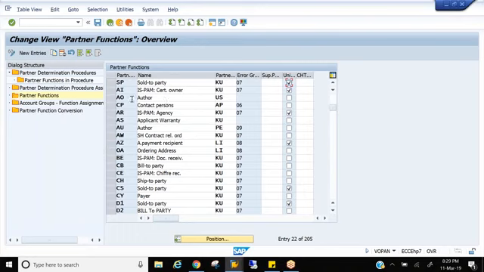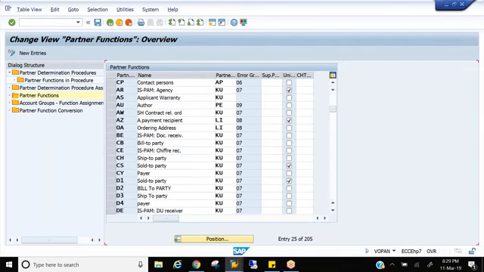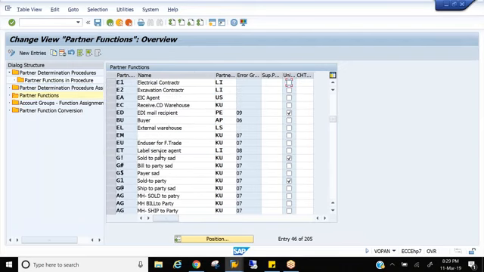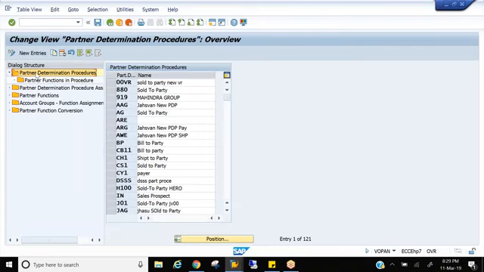So that's all in this first step. That's the reason, as I told you, we don't get a new requirement to do anything here, because SAP has provided enough partner functions, right? So we don't get any new requirement in the partner first step. The next step, partner determination procedure. This is the second step. Double click this folder, first this one, right?